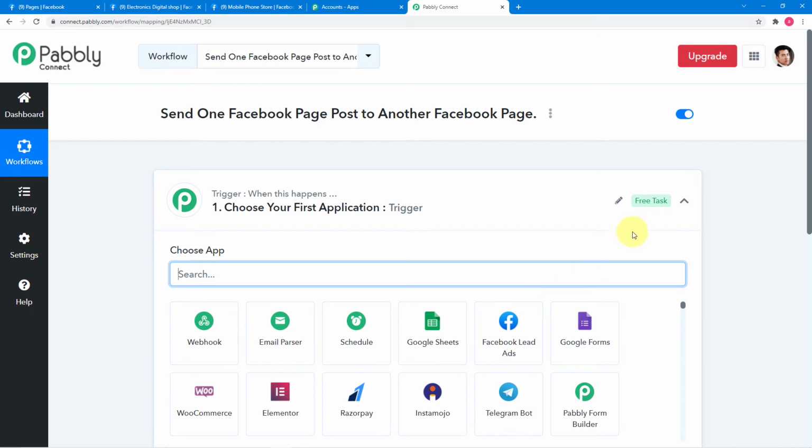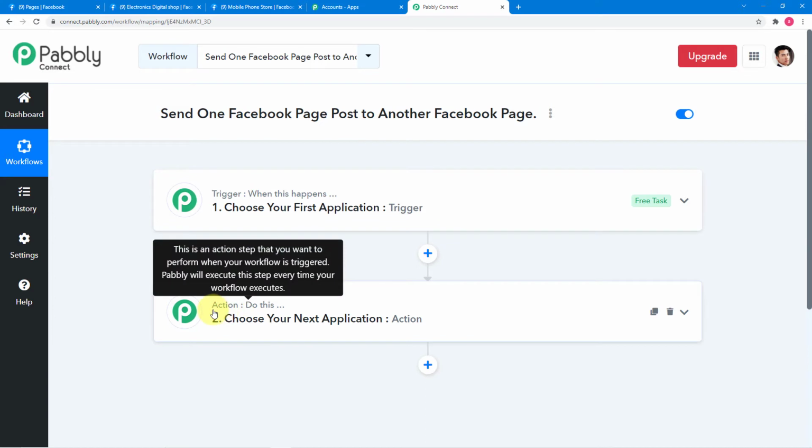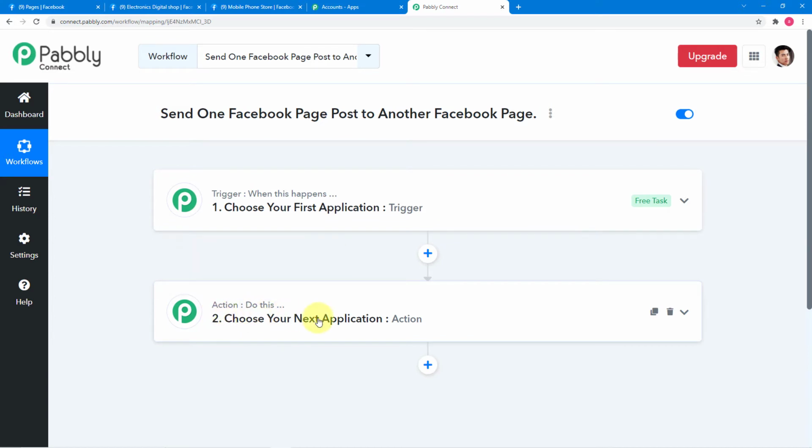And you will see your workflow is created, and you will find these two things first, the trigger and the action. So Pabbly Connect works on these two things. The trigger says when this happens, action says Pabbly Connect please do this. Alright, as in our use case, the trigger would be a new post in one of our Facebook pages, and the action would be to send the same post in another Facebook page of ours, right?